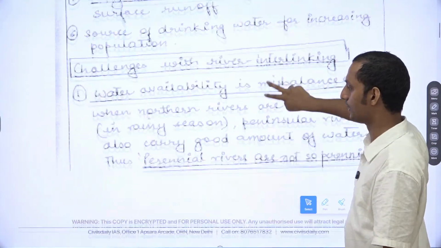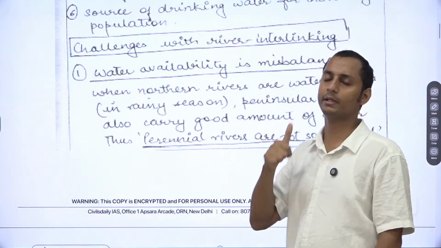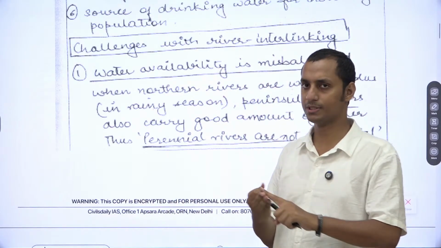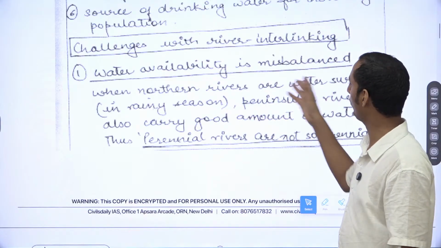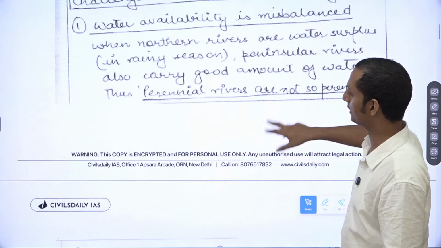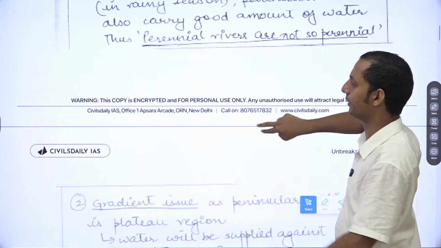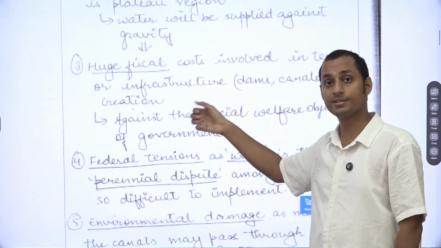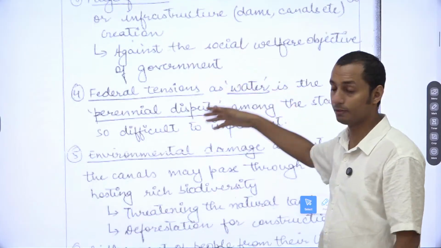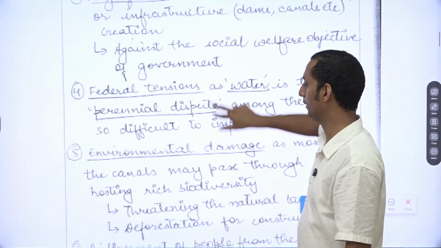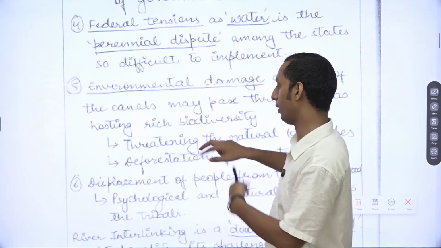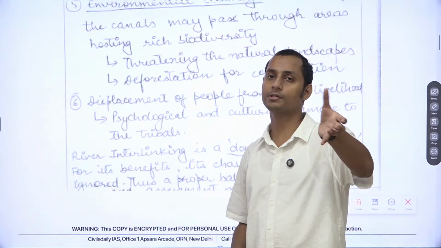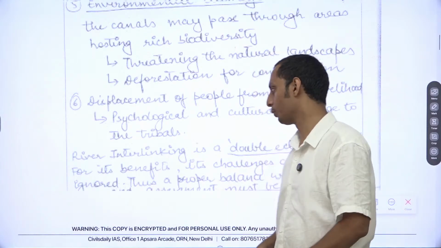Then go for the challenges. Now challenges should be written in case of the PESTLE approach. Go for political reasons, economic reasons, social reasons, which I have already mentioned. So here water availability is something. He or she has written the environment example first, then gradient issue, then huge fiscal deficit, which is an economic issue. Federal tensions can be written as a political issue. Environmental damage can be written as an environment issue. Displacement of people can be written as a social issue. So always try to generate points in case of the PESTLE approach.